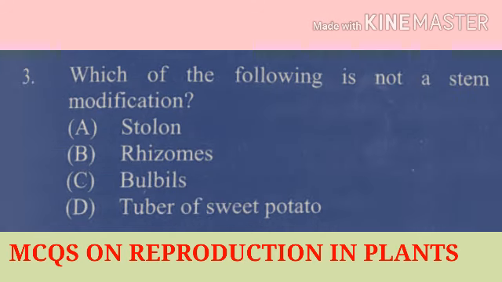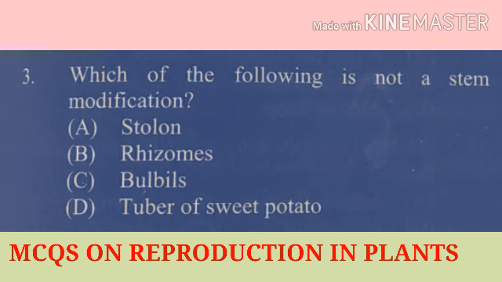Question number 3. Which of the following is not a stem modification? That is, which of the following 4 is not a modified stem? Option number 1, stolon, 2, rhizomes, 3, bulbils, and 4, tuber of sweet potato. That means the first 3 options are modified stems.